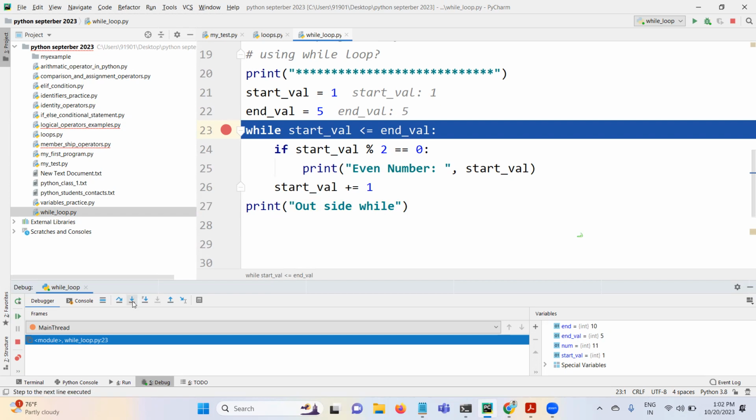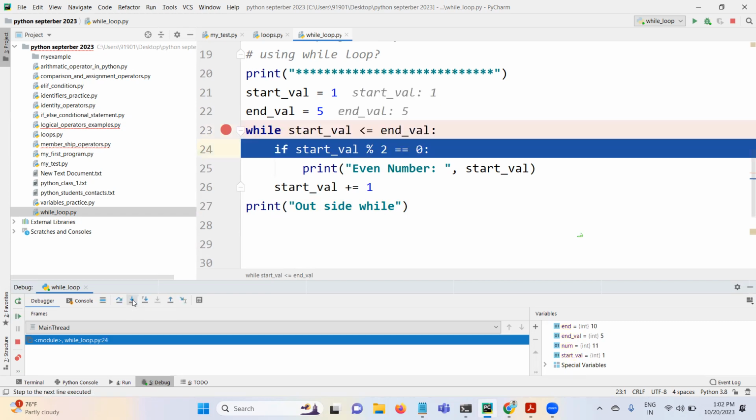You can click on this arrow and you will come to the next executing line. Here, this is the condition, right? Again an if condition. This print statement is going to execute only when this if condition returns true. If this if condition is false, this print statement is not going to execute. Clear?